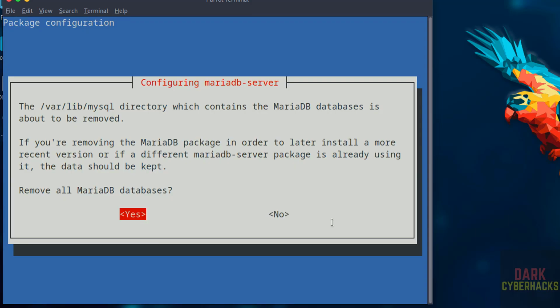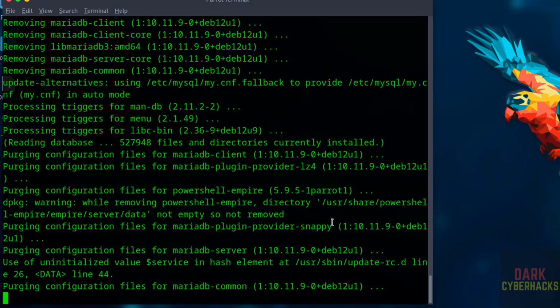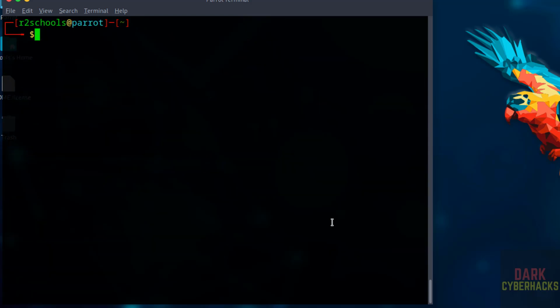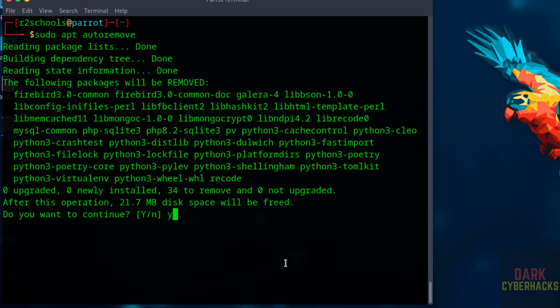Also remove direct databases, yes, hit enter. It is done. Now we have to run sudo apt autoremove, hit enter, type and hit enter.